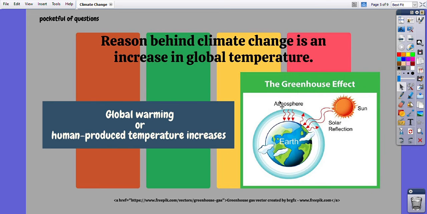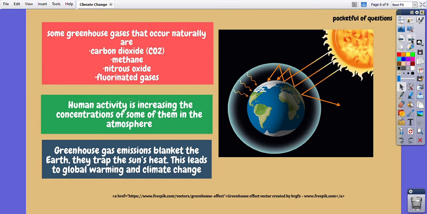Now, what is this greenhouse effect? We all know that atmosphere is a blanket of gases that covers our planet from all sides. Now, when the sun rays enter this atmosphere, they strike the surface of the earth and then they are reflected back. This is a simple process in which the temperature of the planet is kept on a certain ideal level. Now, the atmospheric gases, basically carbon dioxide, methane, nitrous oxide, and fluorinated gases, are called greenhouse gases and they occur naturally in a certain level in our atmosphere.